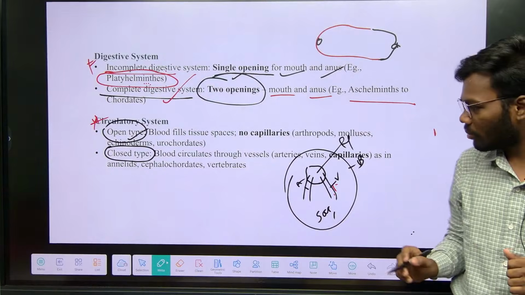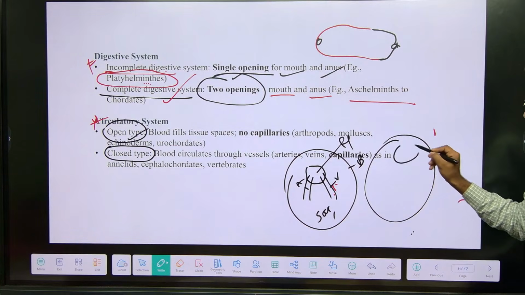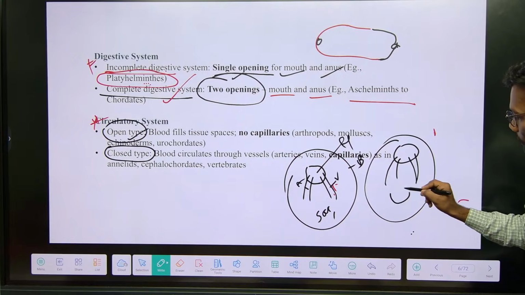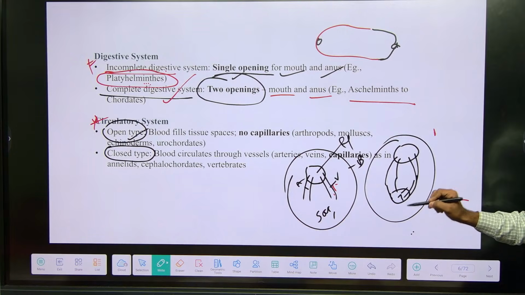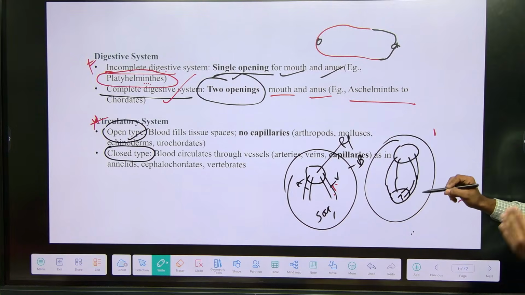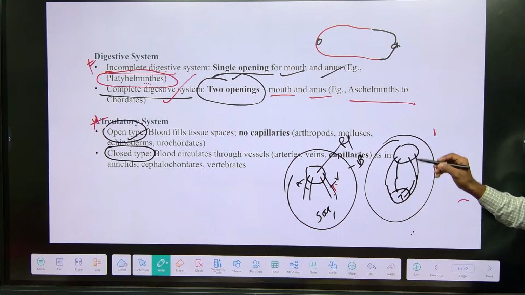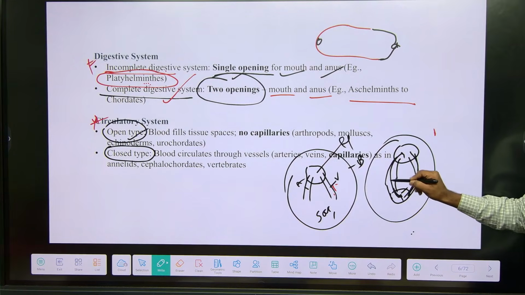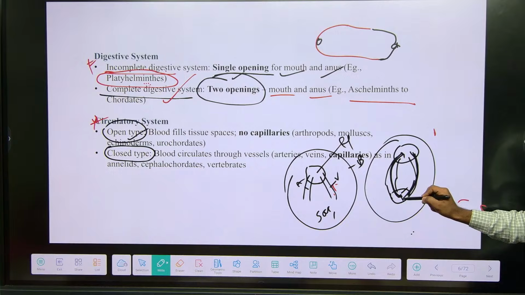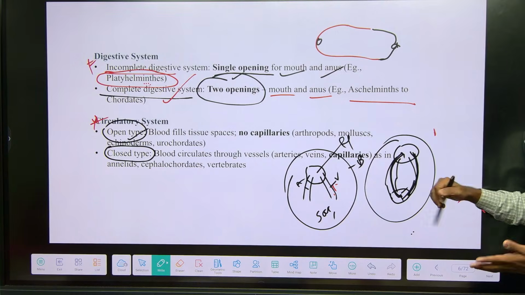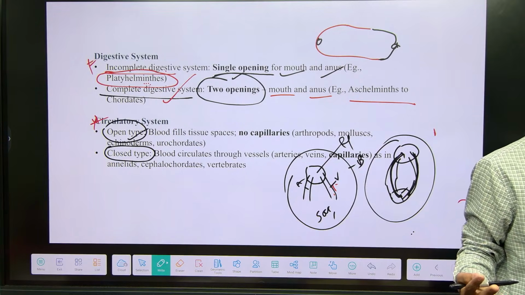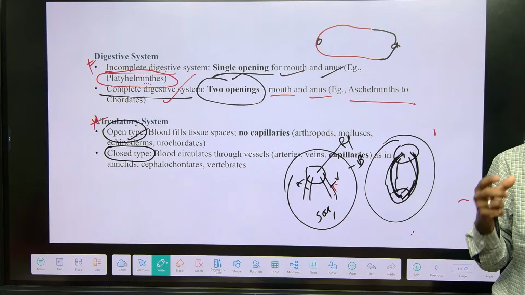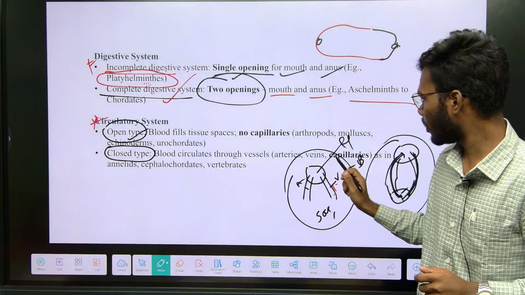circulatory system. For example, if it is not open, this is the heart, and this is tissue. It is not opened into the body sac. It is directly connected to tissue, and there the exchange of O2 and CO2 takes place. Again the blood goes to the heart. So deoxygenated blood comes to the heart and oxygenated blood goes to the tissue. It is like closed. The blood is not opened into the body sac, not opened into the cavity. So it is closed. It is enclosed by capillaries.